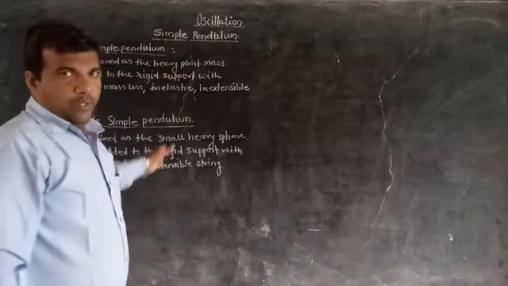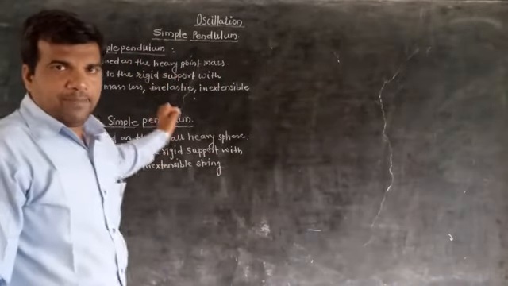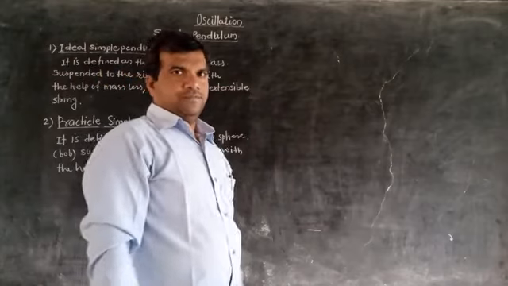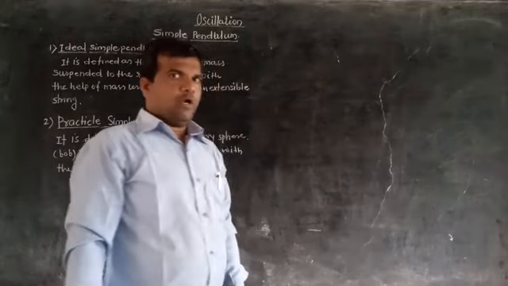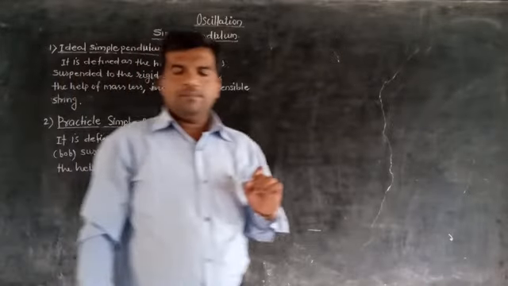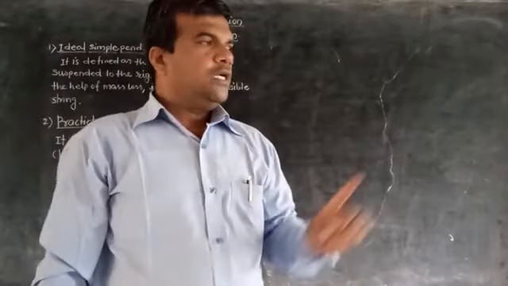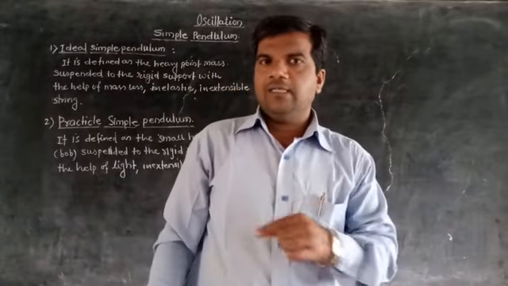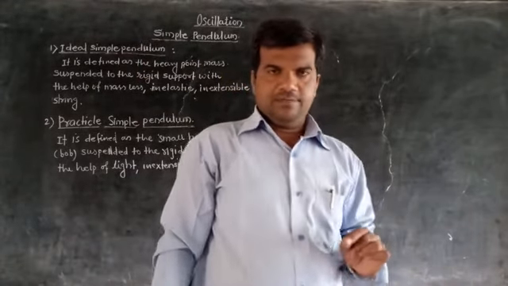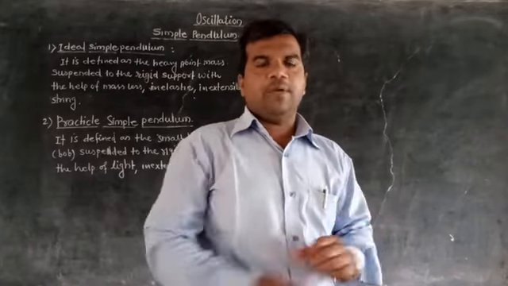A simple pendulum is an example of oscillatory motion, because in a simple pendulum the particle performs to and fro motion along the same path about its mean position.